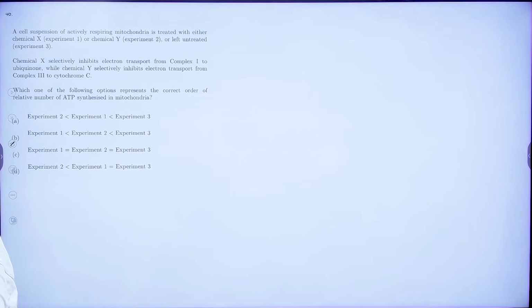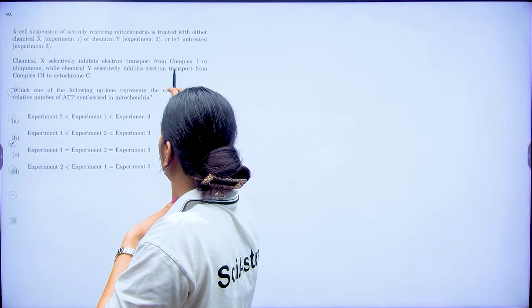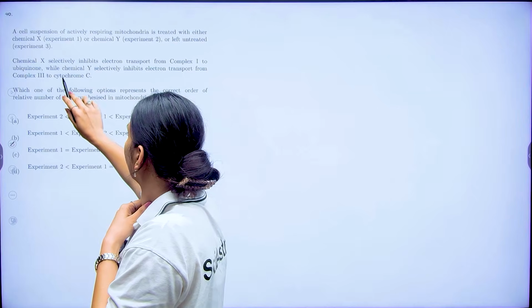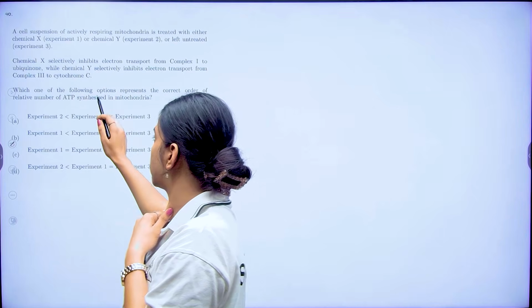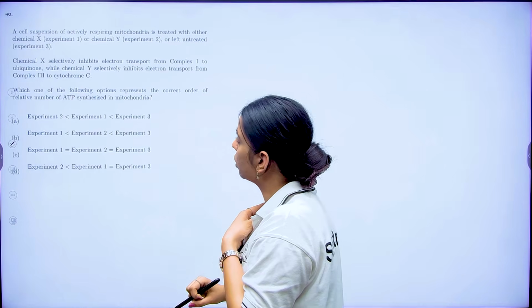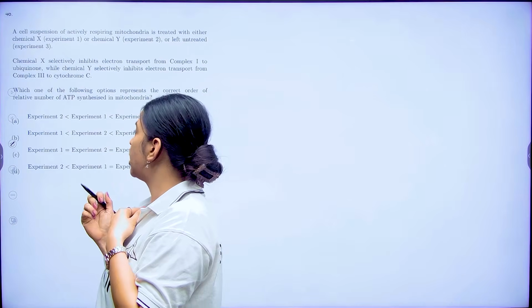Now, here it says that a cell suspension of actively respiring mitochondria is treated with either chemical X, Y, or left untreated. Chemical X selectively inhibits electron transport from complex 1 to ubiquinone, while chemical Y selectively inhibits electron transport from complex 3 to cytochrome C. Which of the following represents the correct order of relative ATP synthesis in the mitochondria?